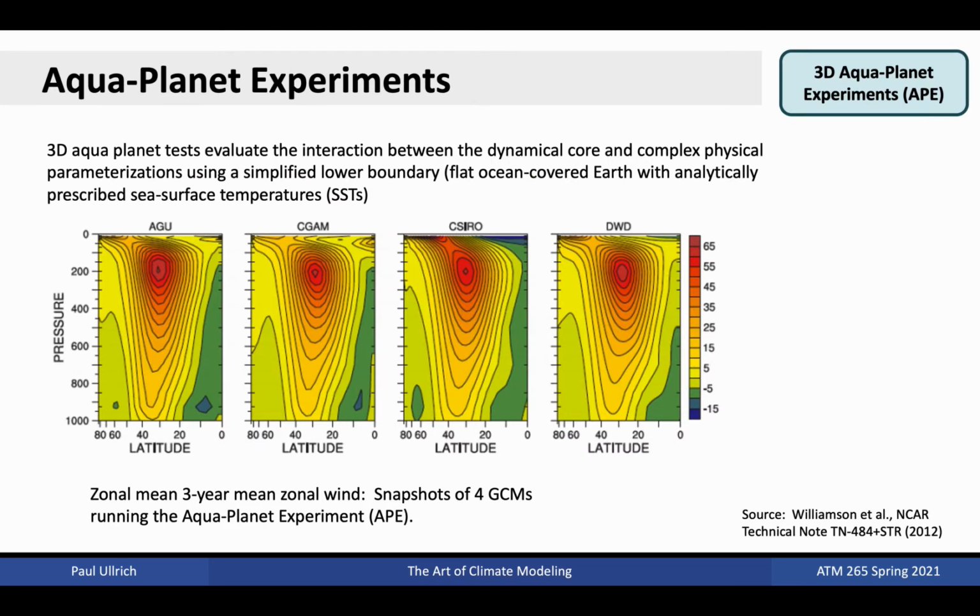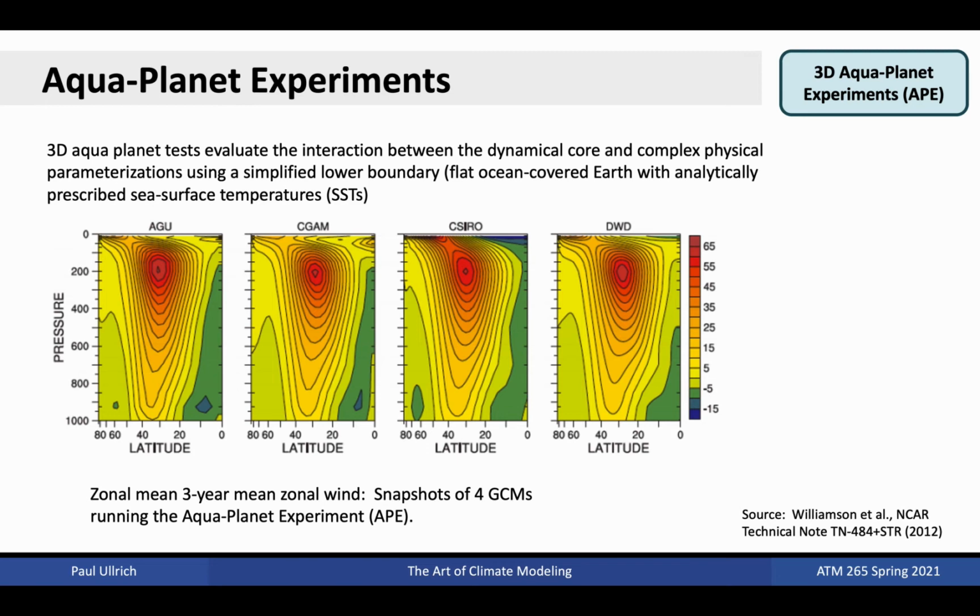As real physical parameterizations are added to the mix, we end up with 3D aquaplanet experiments. These experiments use prescribed sea surface temperatures and sea ice, zero topography, and the full set of physical parameterizations from the atmospheric model. Because of symmetries present in these simulations, sometimes as little as 1 to 2 years are needed to obtain converged climatological statistics.